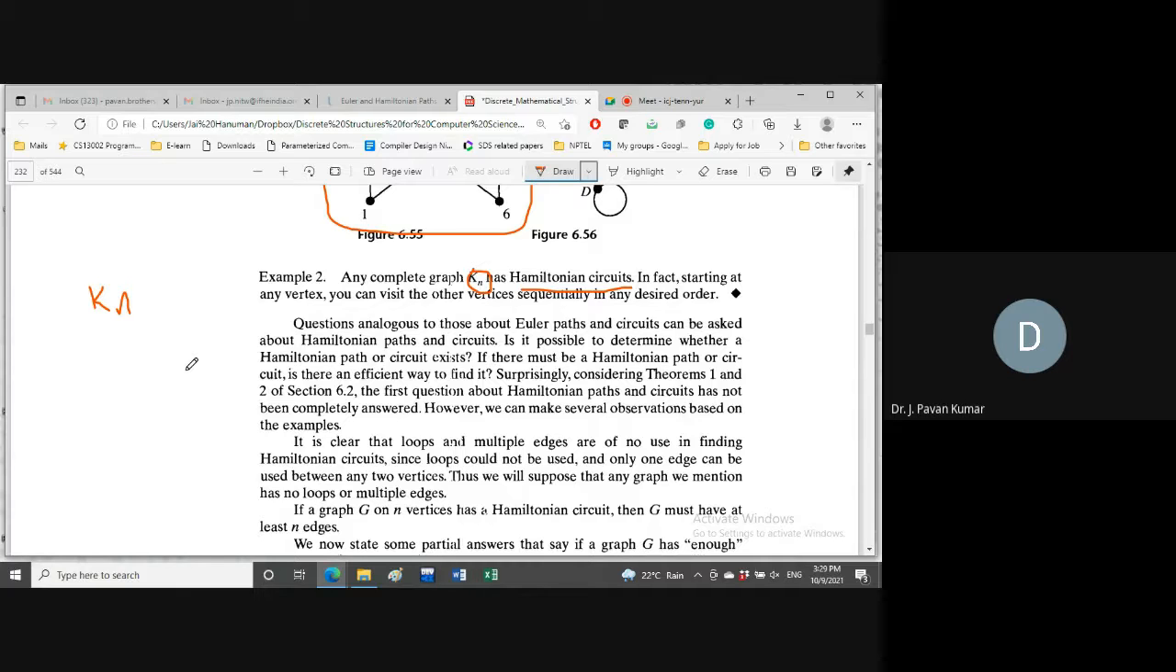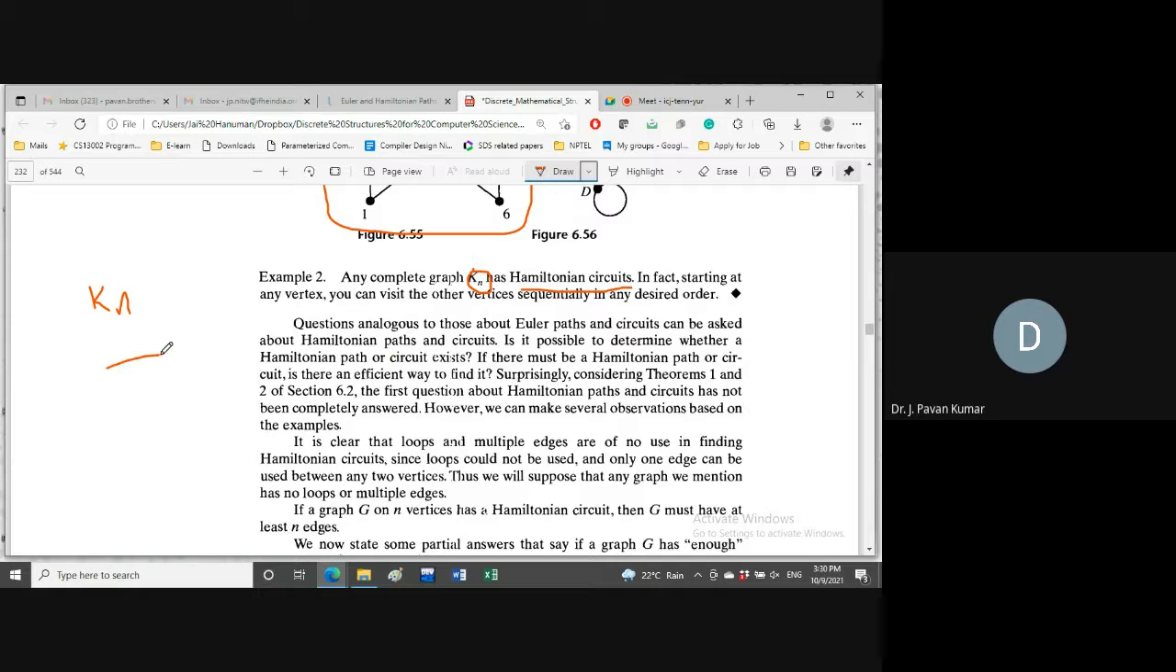What is the degree of each and every vertex in Kn? N minus 1. That's it. So it is a regular graph. Irrespective of the order, we can say every complete graph will contain a Hamiltonian circuit.